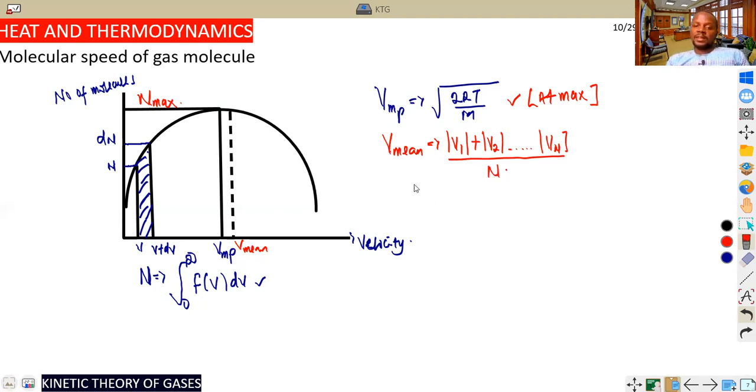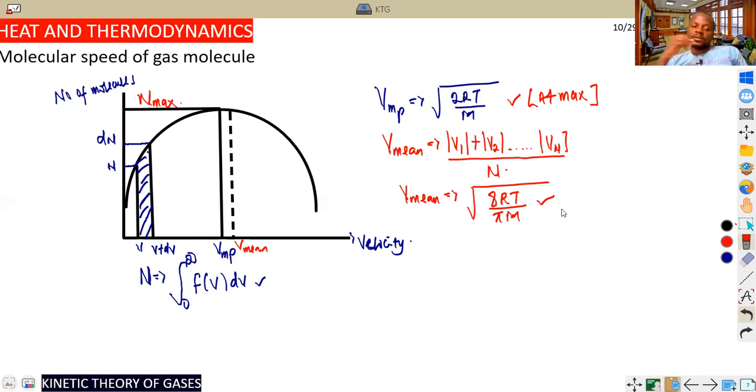So if we go by that, the V mean, which is also an important formula, is equal to the square root of 8RT divided by pi M, capital M. So it's another important formula students need to keep in mind. Like I do say, whenever you see me marking a formula, it is very important to keep it at the back of your mind.